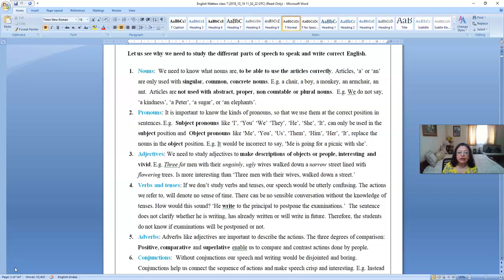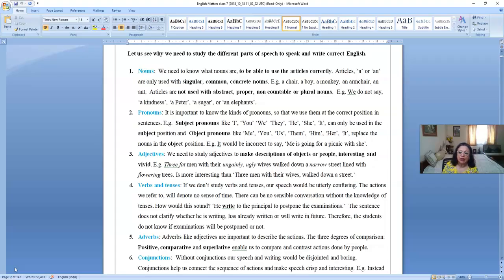Now, why do we need to learn these different parts of speech? Why do we need to learn grammar at all to be able to speak? Let us see them one by one and see why these different parts of speech are needed.